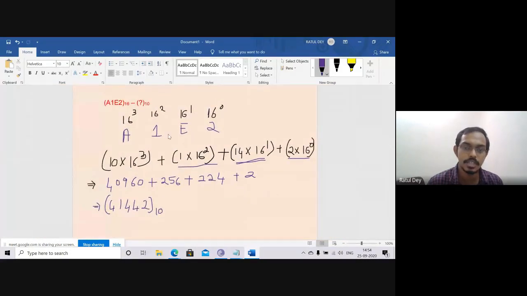You can see how we can convert a hexadecimal number to the decimal number system. I hope all of you are clear about that. If you convert any number system to the decimal number system, you just put it in the 16 to the power format. I hope it is clear.